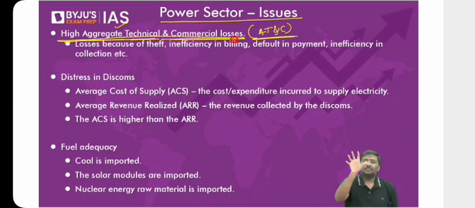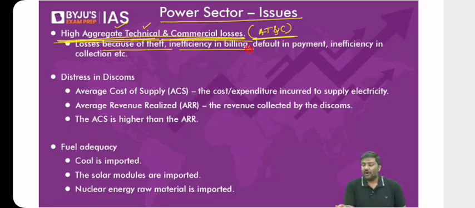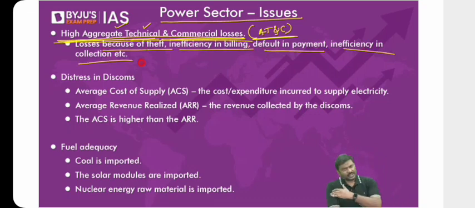Electricity is supplied, but because of various issues, the DISCOM will not be able to collect the right amount of money from the consumers in the market. All of this is referred to as high aggregate technical and commercial losses. Losses because of theft, inefficiency in billing, default in payment, inefficiency in collection, etc. This is one very important problem which is plaguing most of the distribution companies in India.